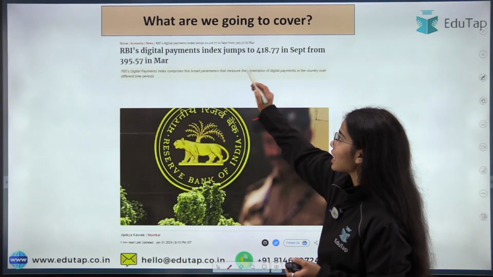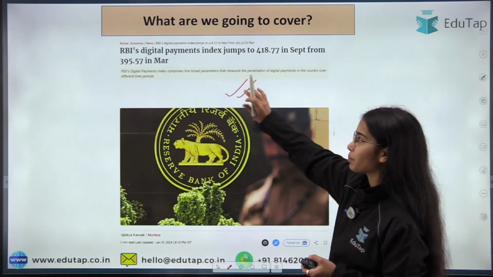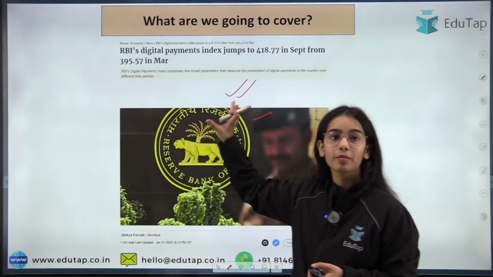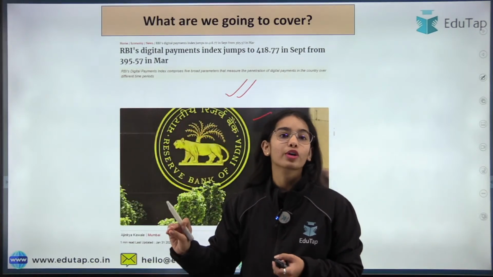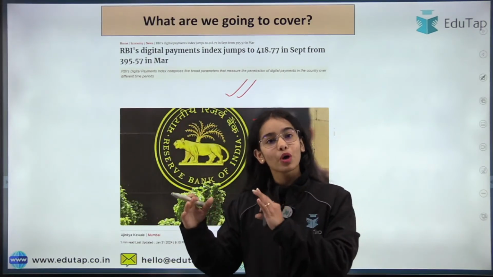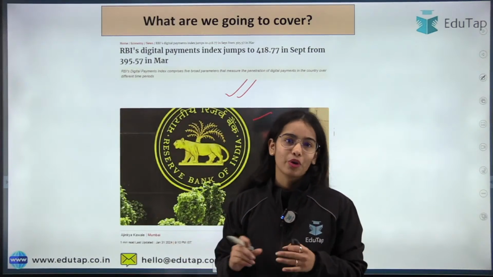Today we are going to discuss the RBI's Digital Payment Index completely. We are going to have complete clarity about this index, which is very important from your exam point of view, from the objective and from the descriptive point of view also.